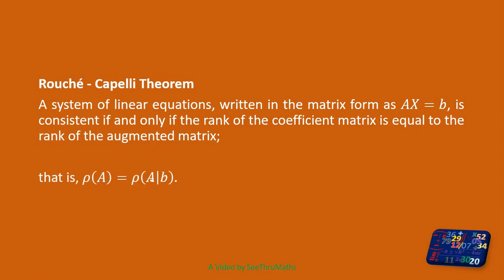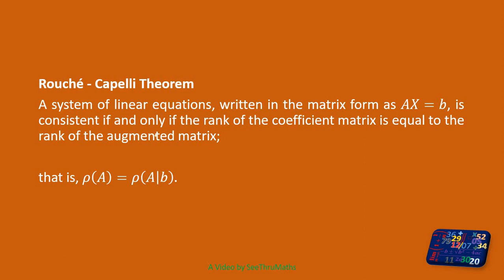So if rank of A and rank of (A, B) are the same, then the system is consistent. If it has a solution, the solution may be unique or may have an infinite number of solutions. That depends upon a few other conditions that we are also going to see.